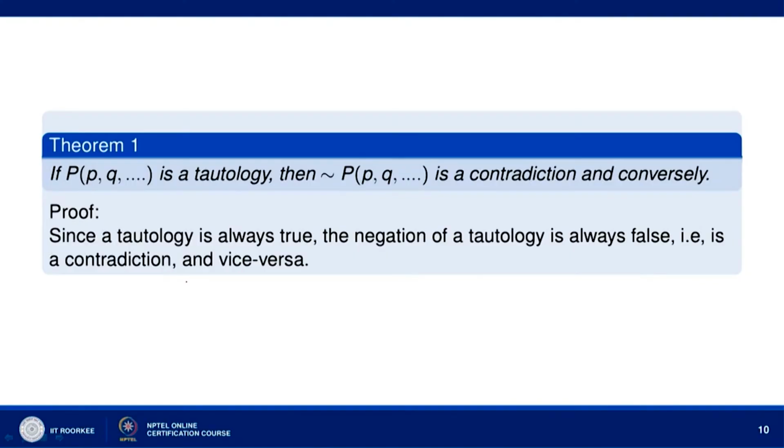Conversely, if we consider the negation of P→Q, which is a contradiction, then P→Q will be a tautology, because if the negation of P→Q is a contradiction, that means all values in the column corresponding to the contradiction will be false, and therefore P→Q will be a tautology. So, this theorem can now be used later.